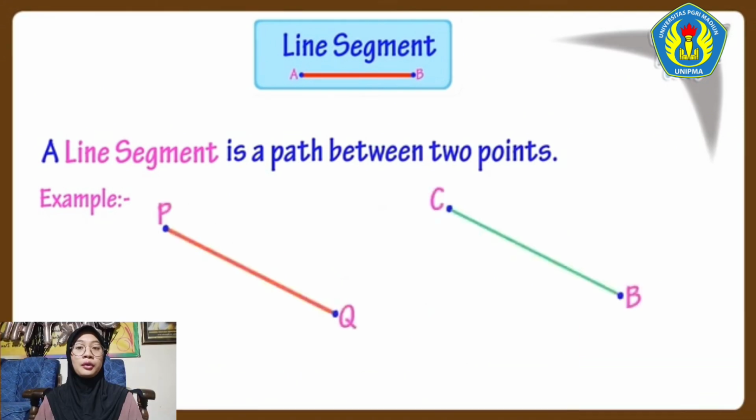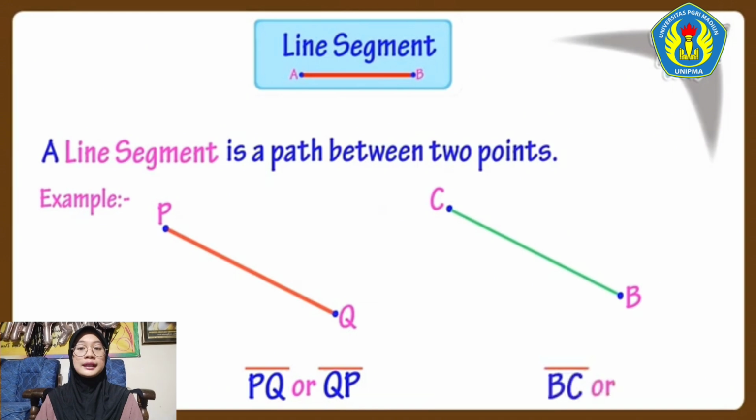Here are some more examples of line segments. This line segment will be written as PQ or QP with a bar above the name that denotes that it's a line segment. Similarly, this line will be represented as PC or CP with a bar above the line denotes that it's a line segment.